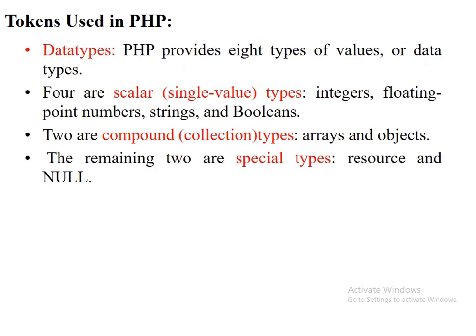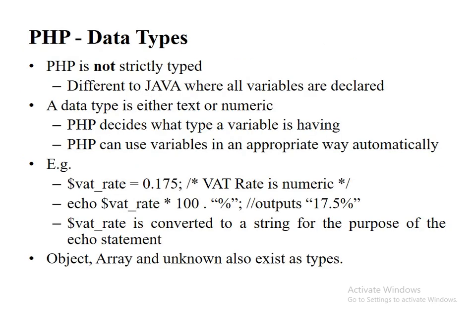Data types. PHP provides 8 types of values or data types. Four are scalar single types: integer, floating point, string, and boolean. Two are compound types: array and object. And the remaining two are special types: resource and null.